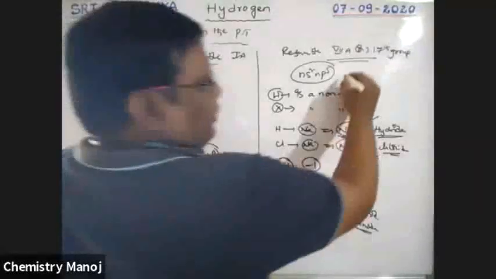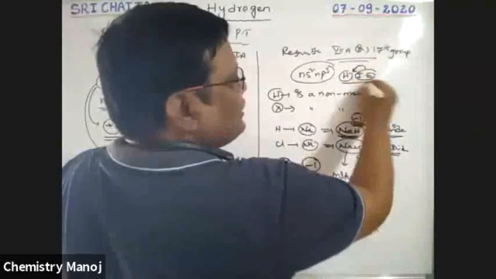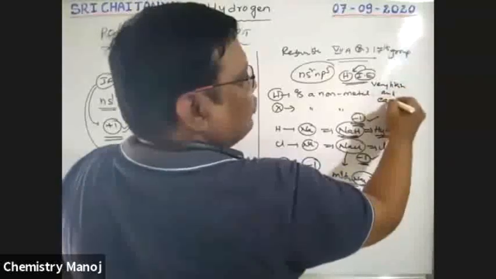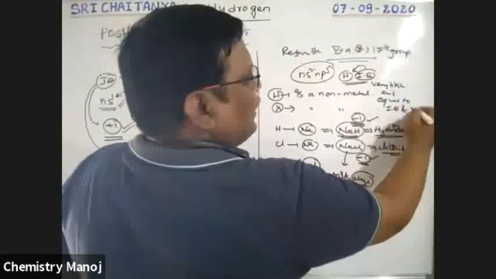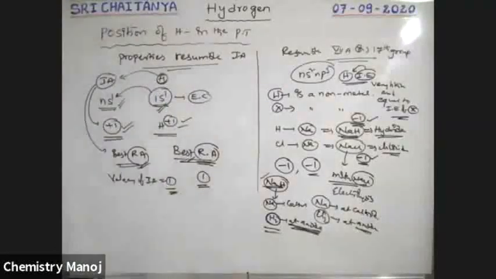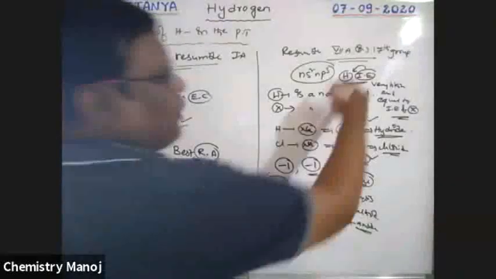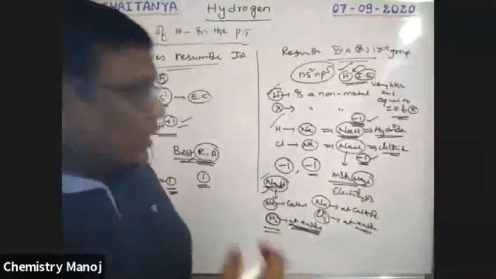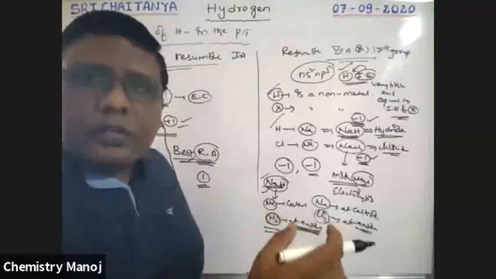Next, that is ionization energy. Ionization enthalpy of hydrogen is very, very high, and equal to ionization energy of halogens. So all these points resemble halogens. Hydrogen resembles halogens.